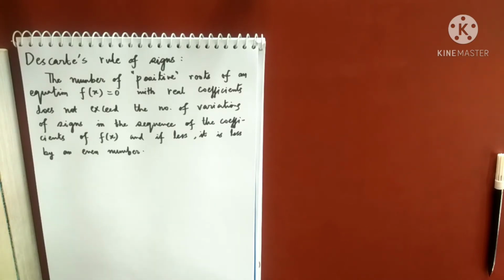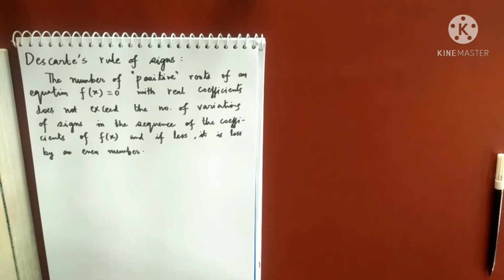So what Descartes said, the number of positive roots of the equation f(x) equals 0 cannot exceed the number of variations. Suppose the number of variations is 3. So what Descartes said, the number of positive roots cannot exceed 3.